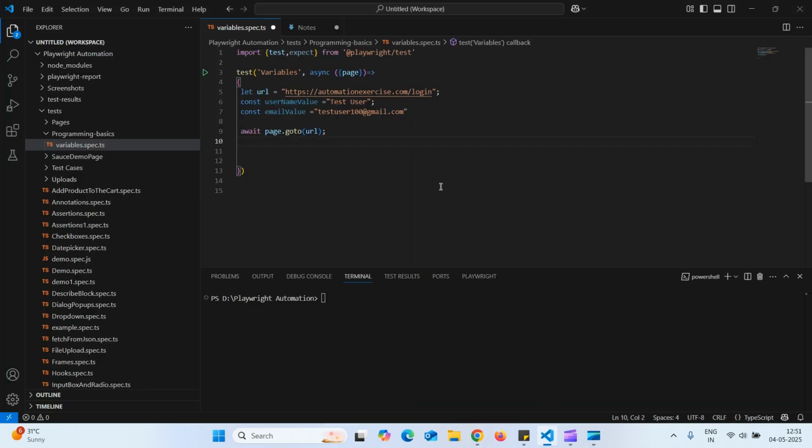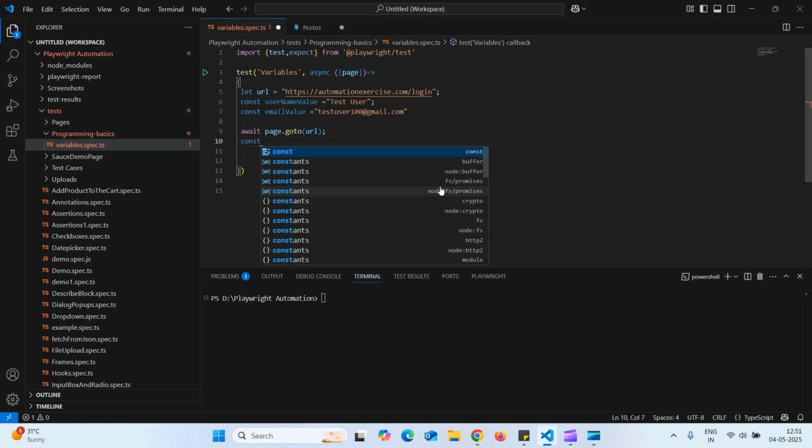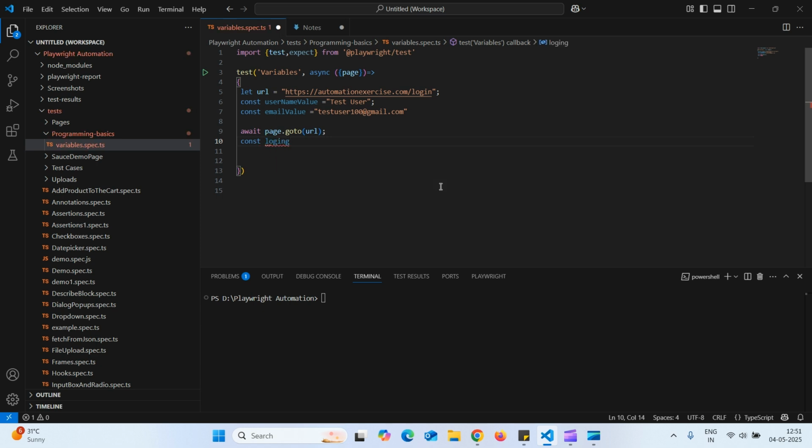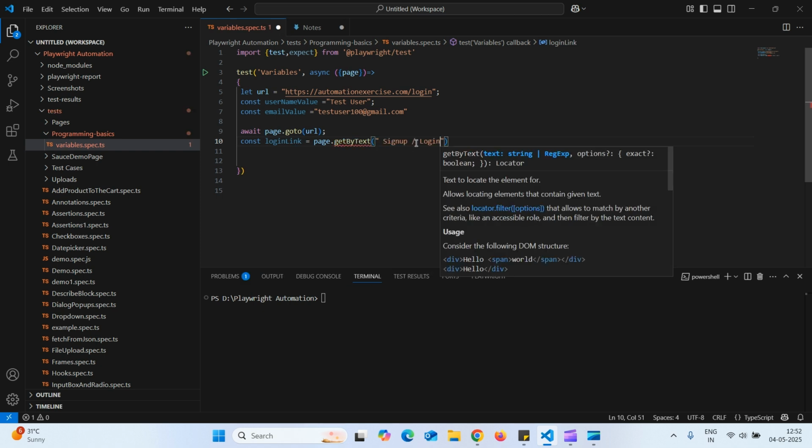So const, I will say loginLink is equal to page dot getByText, and I will paste this text.